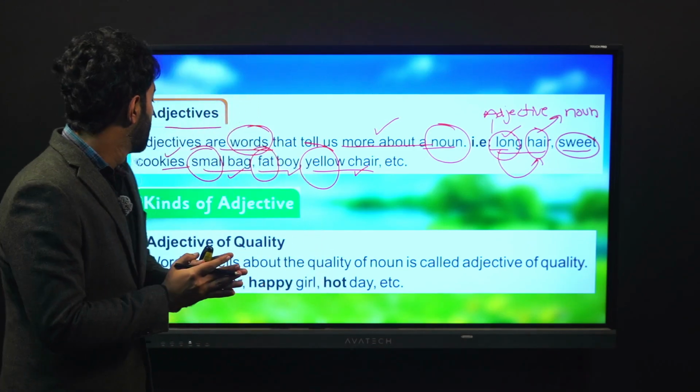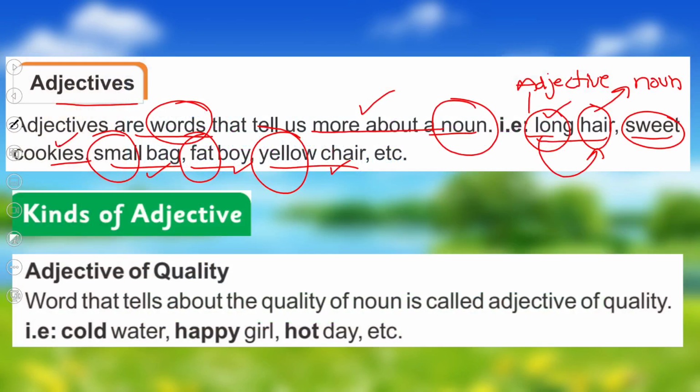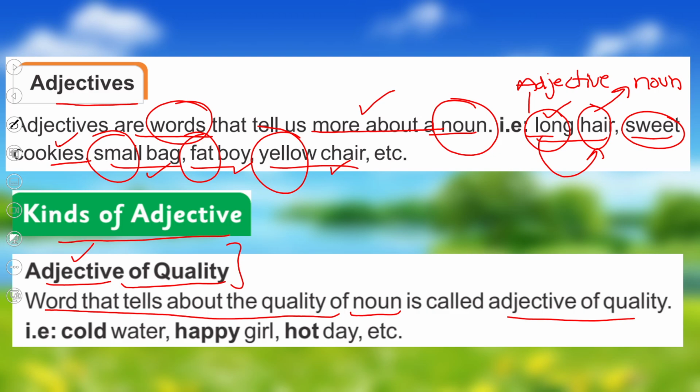That's right. Now, we have kinds of adjectives, we have types. Number one is adjective of quality. These are the adjectives that tell us about the quality of something. A word that tells us about the quality of a noun is called an adjective of quality. For example, cold water. What is our noun? Water. How is the water? Is it hot? Is it cold? Is it lukewarm? The water is cold. So this word cold is an adjective that is telling us about the quality of the water.